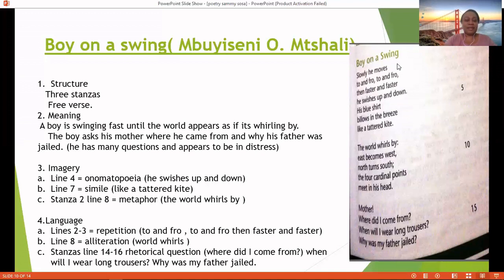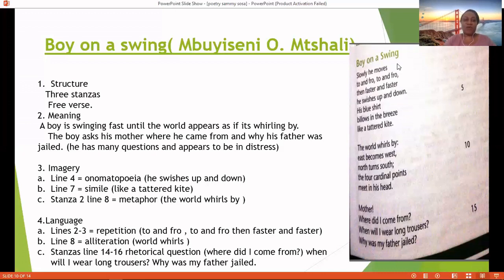C, stanzas, line 1 to 14. Lines 14 to 16, there are rhetorical questions. Rhetorical questions where the boy is asking, where did I come from? When will I wear long trousers? Why was my father jailed? And like we said before, maybe the boy is in distress. Yes, so many questions, yet no answers.